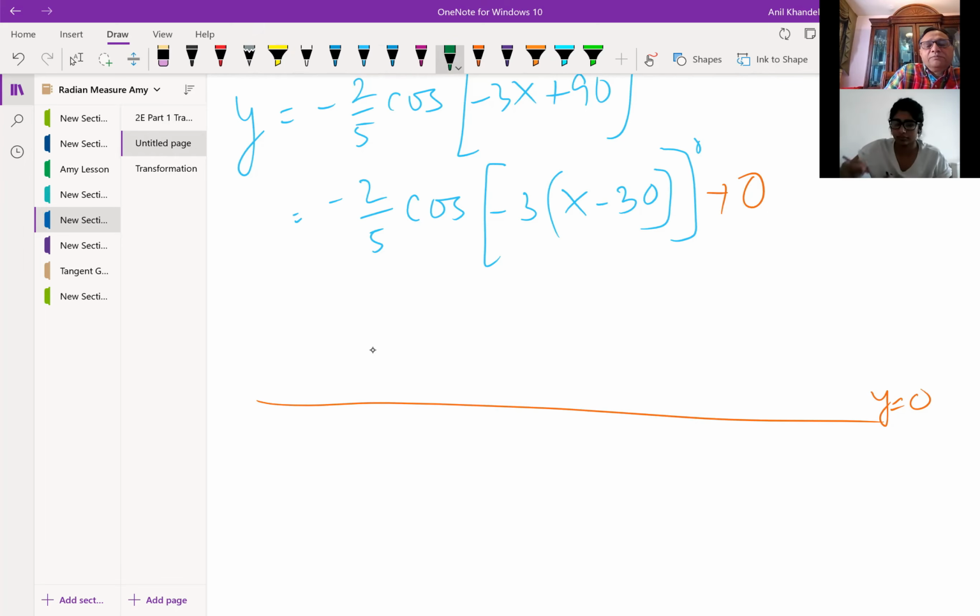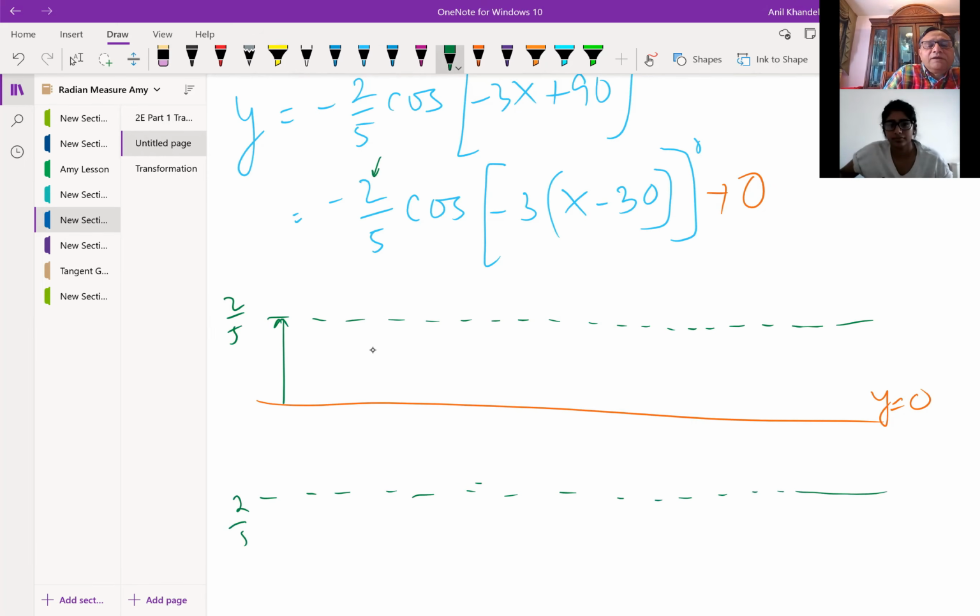I'm showing you the most efficient way to draw, which I say is a 3-step method. First I'm just making a frame. So this is going up from here 2 by 5 units, and down 2 by 5, correct? I've got these dotted lines, because I know y is minus 2 by 5 here and plus 2 by 5 there. Now, I have a time period T, which is 360 degrees divided by 3, which is 120 degrees, correct? So this is my 120 degrees.